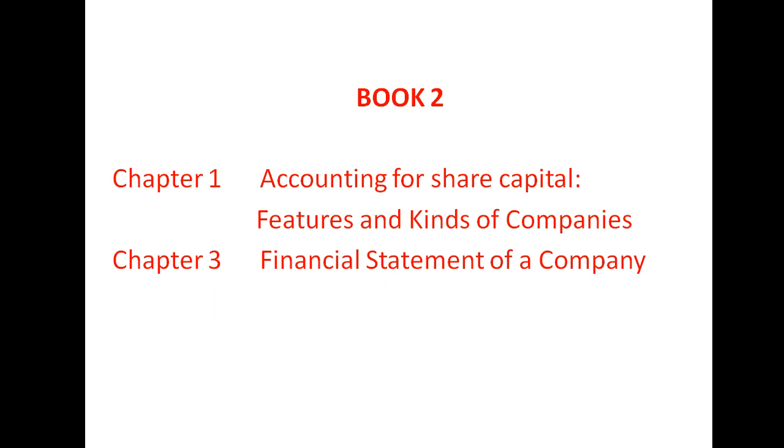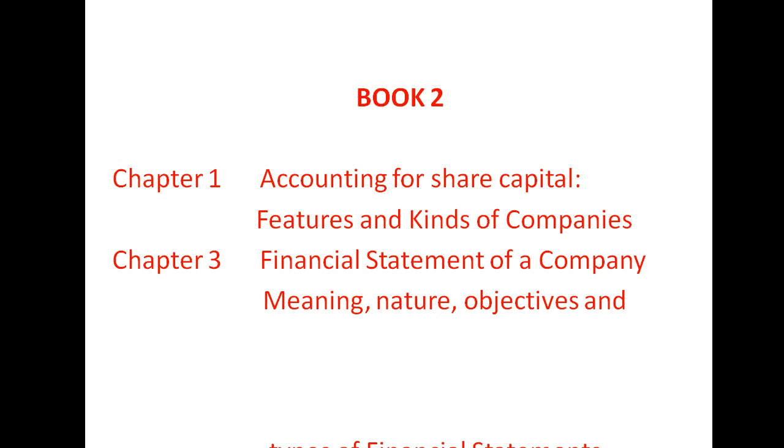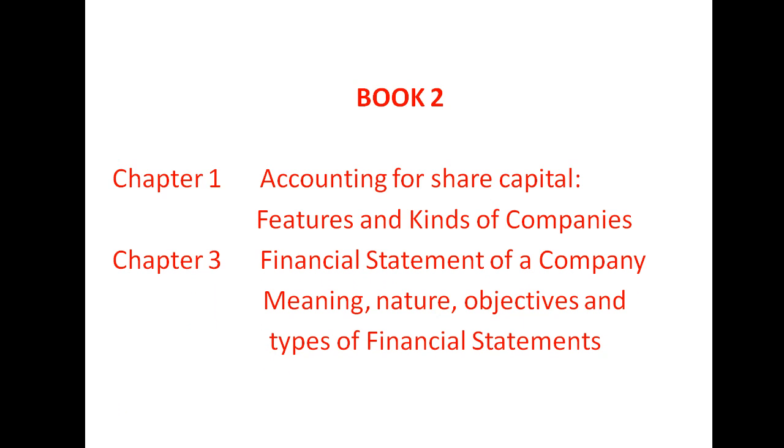The next chapter we need to cover is Financial Statement of a Company, wherein we have to understand the meaning, nature, objectives and types of financial statements. Chapters number 2, 4, 5 and 6 are removed from the syllabus. Dear students, please make a note of it before we begin with the topic for 2nd PUC Accountancy.